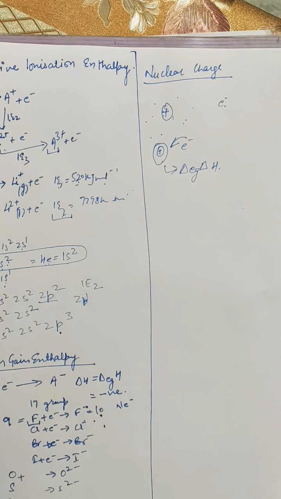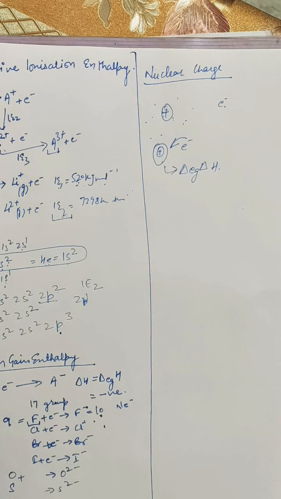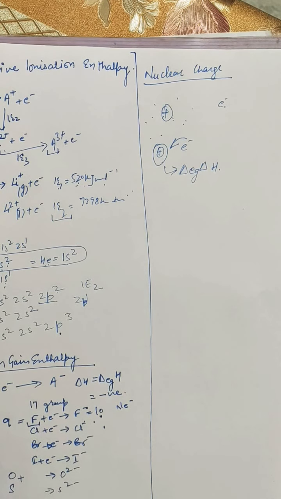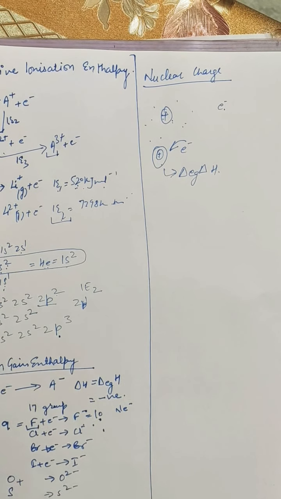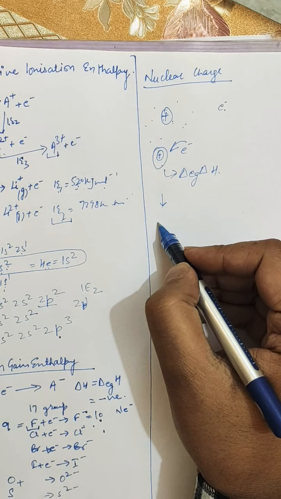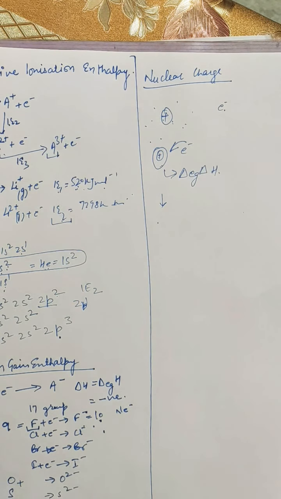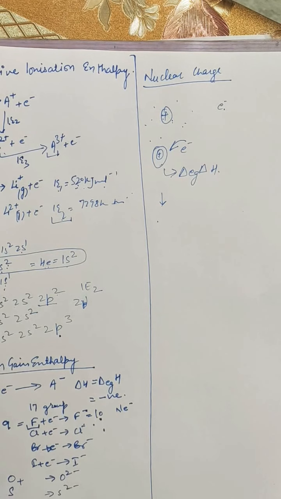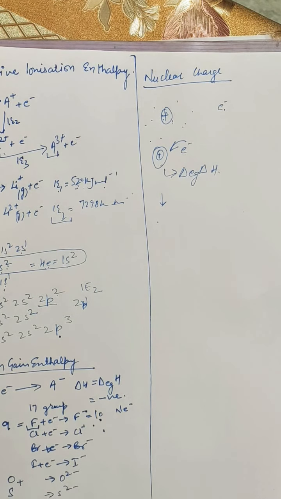Further, electronic configuration. Elements having a stable electronic configuration of half filled and completely filled valence subshell show very small tendency to accept an additional electron, and thus electron gain enthalpies are less negative. Further are the periodic trends. Variation down a group: what will happen on moving down the group? Size increases due to addition of a principal shell, which results in an increase in the distance between the nucleus and the outermost shell electron. So down the group, electron gain enthalpy becomes less negative.